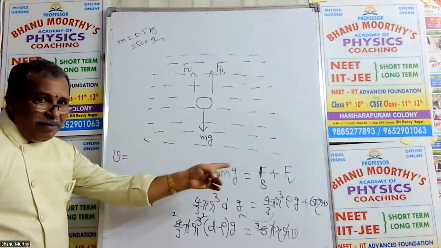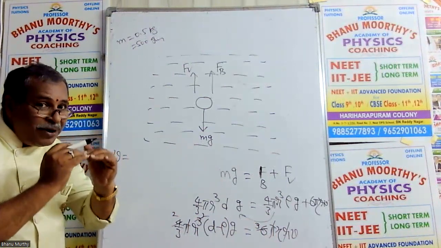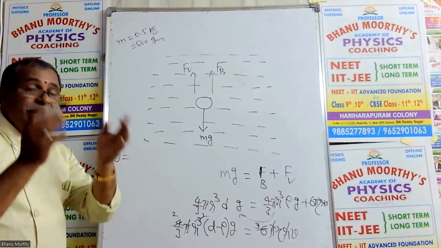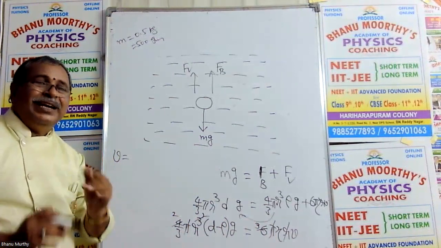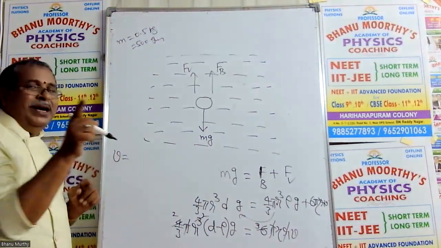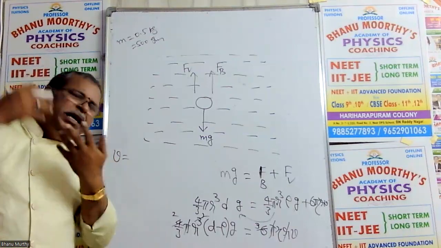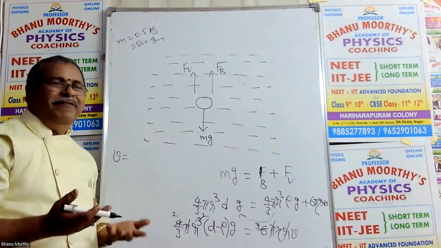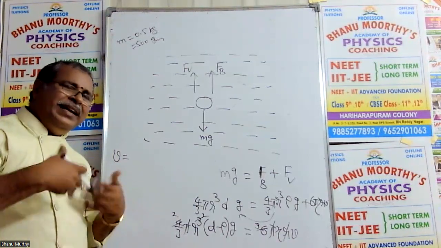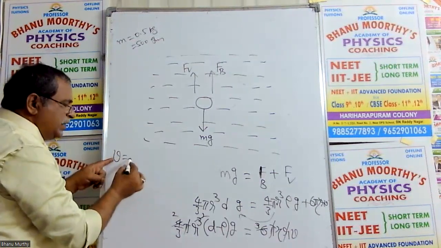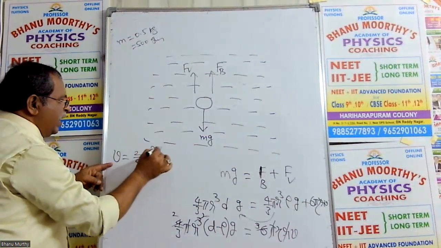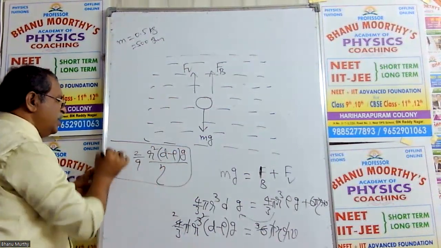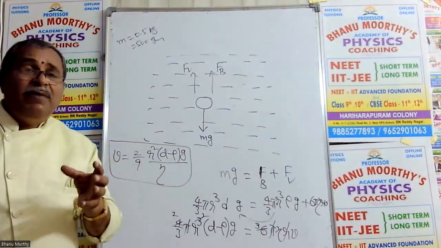So in equilibrium condition, the ball attains uniform velocity. Even though the net force is zero and net acceleration is zero, the ball comes down with uniform velocity. That velocity is terminal velocity. They will ask that formula. Based on this formula, they may ask different types of questions. We don't want to project all those points in this concept because it's a video class; in the regular classes, we can discuss each and every concept. v is equals to 2/9 r square (d minus rho) g by eta. Using this formula, you can calculate the terminal velocity of the ball.